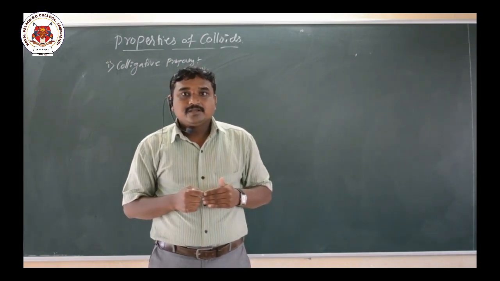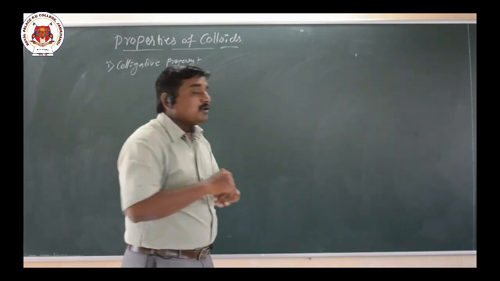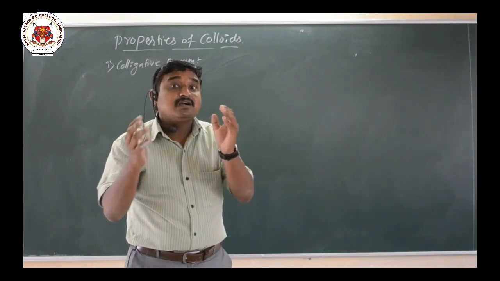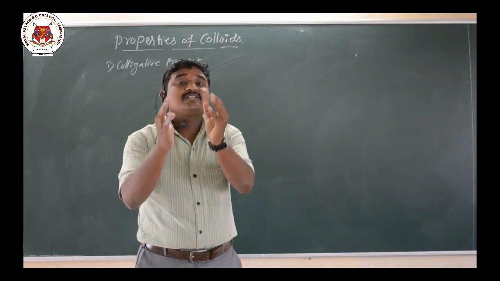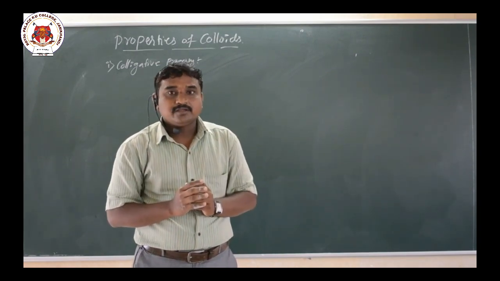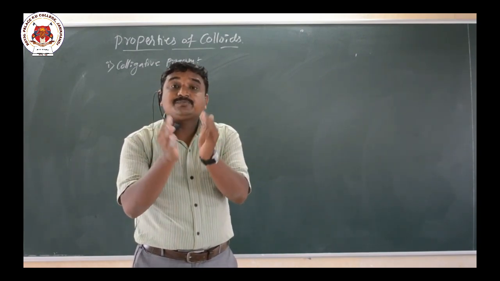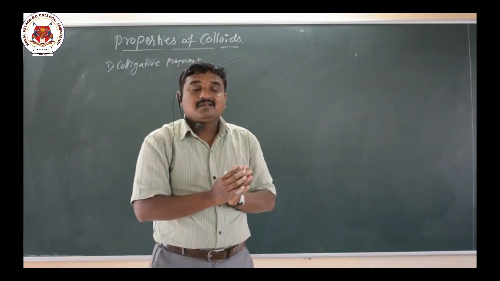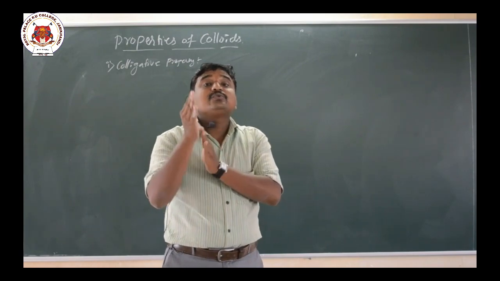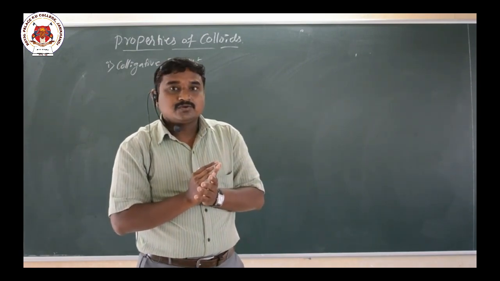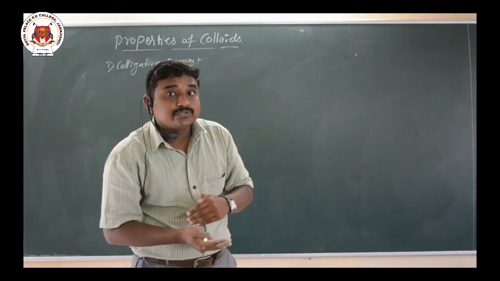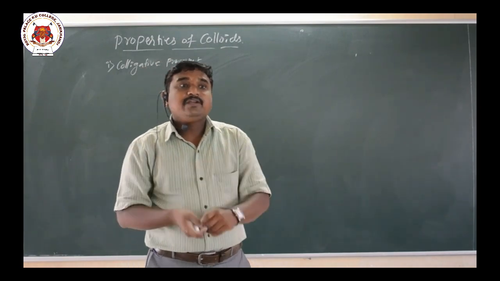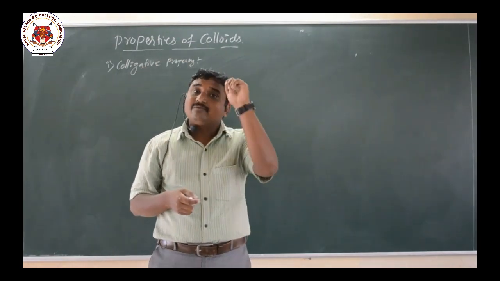Already we know that colloids are formed by the aggregation of dispersed phase particles. When those dispersed phase particles aggregate, that number is less compared to true solution particles. Already we have an idea about true solution: the particle size is less than 1 nanometer.